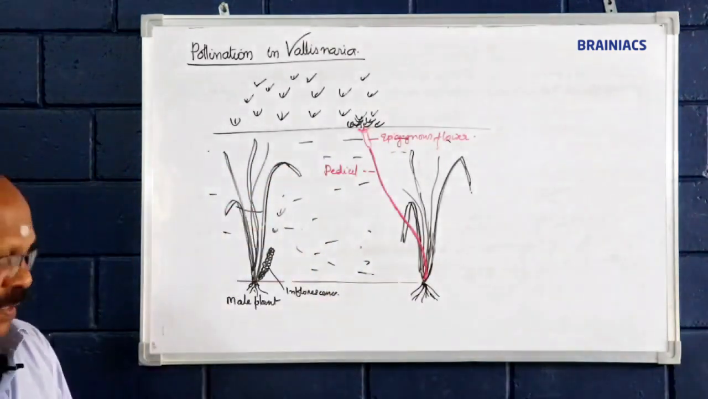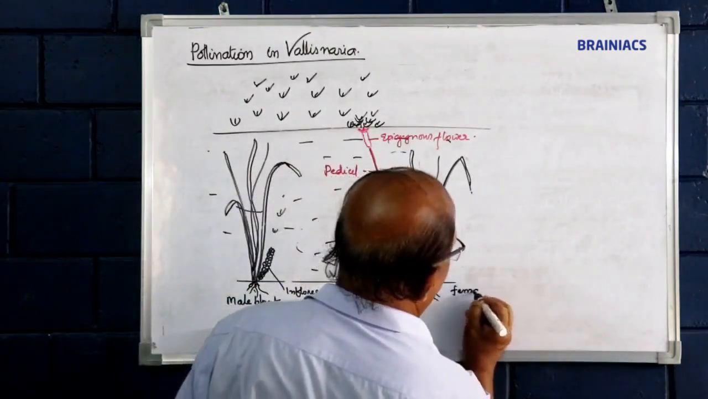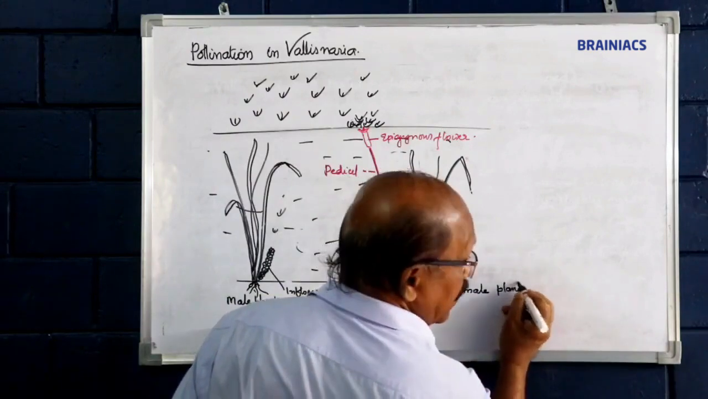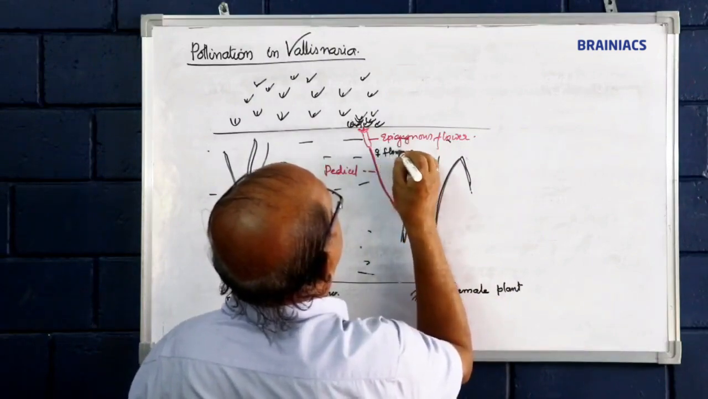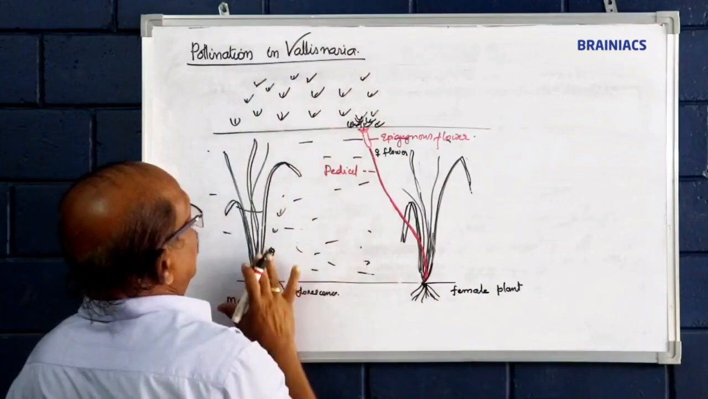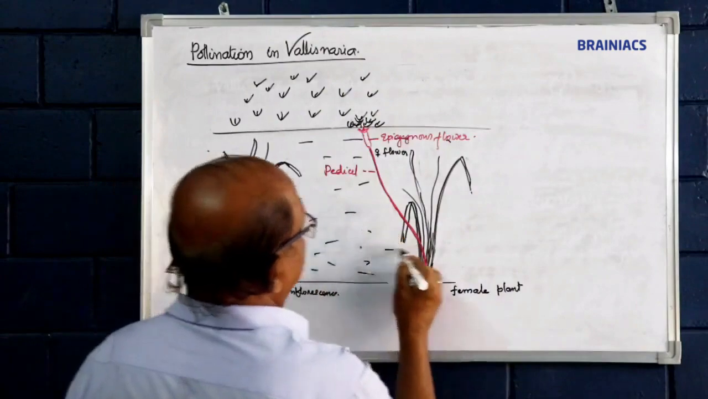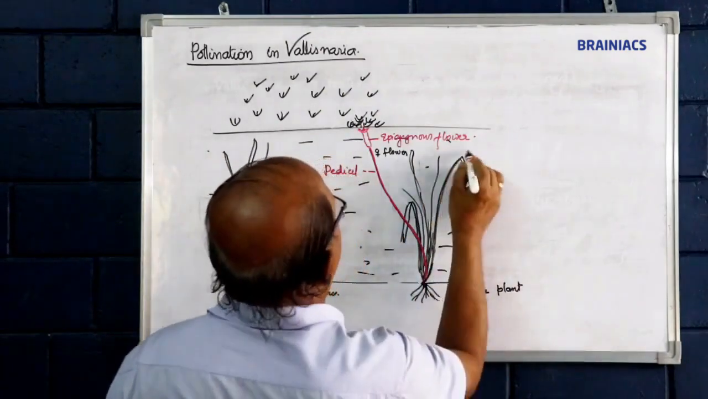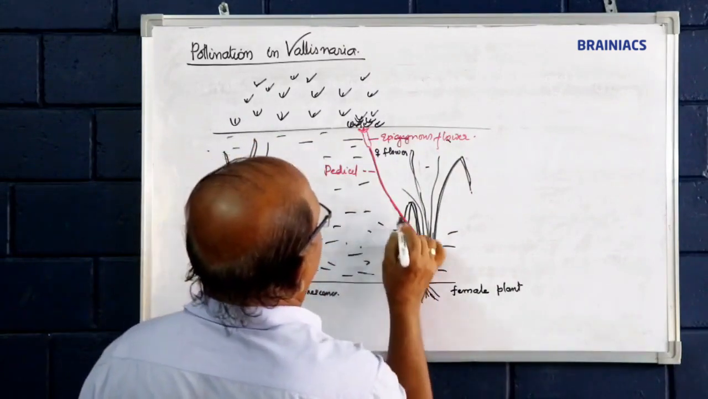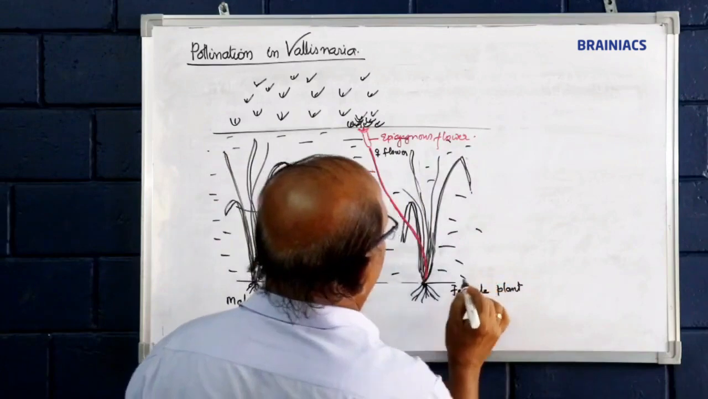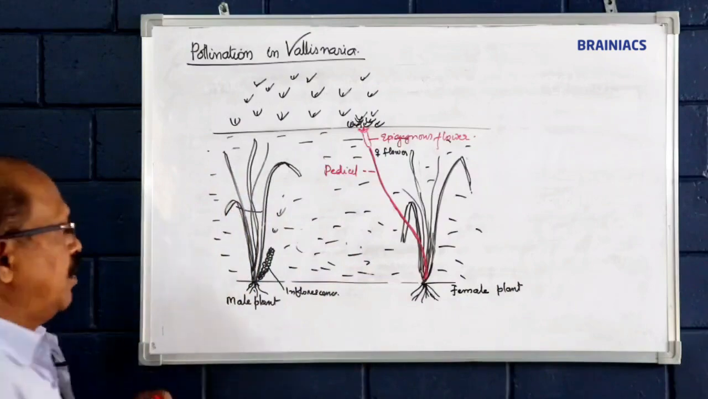See, this is the female flower. Female plants, female flower. This is a cluster, this is solitary, long pedicel present. This is water. That is about the pollination in Vallisneria.